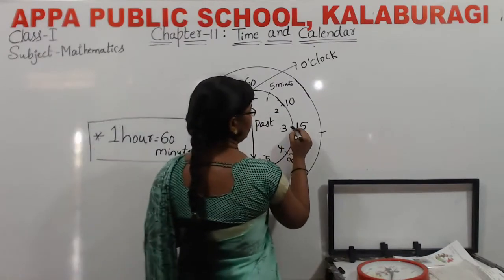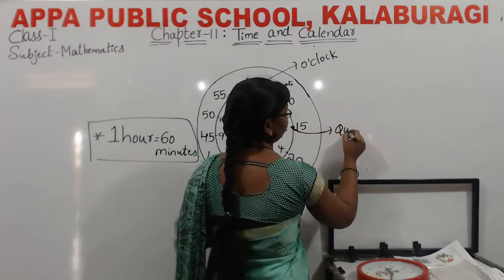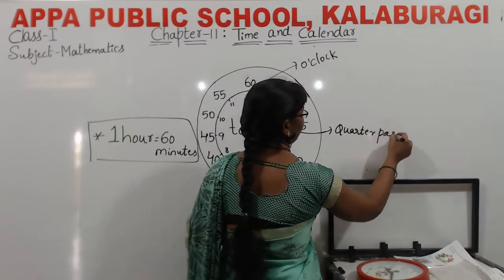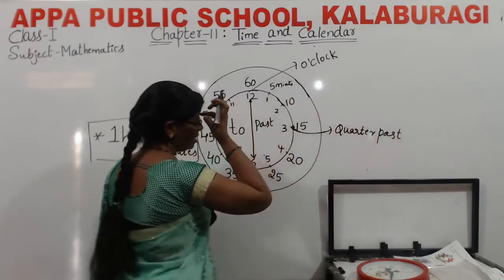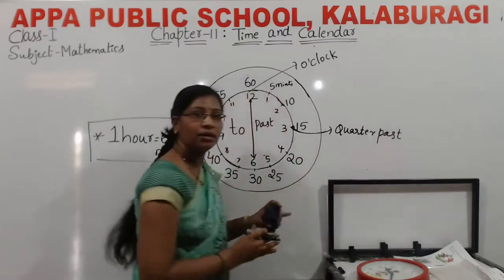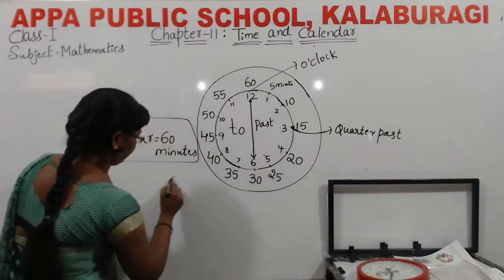And one more thing, here 3 is there. How to read this one? Quarter past. If it shows the hour, then say quarter past that number. Quarter past, for example, I will take here.